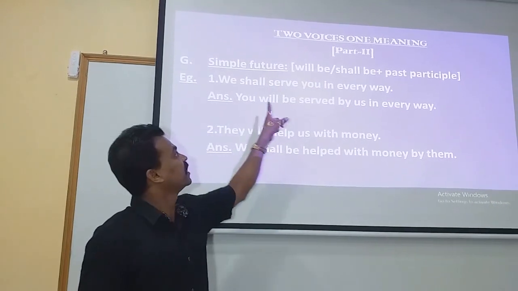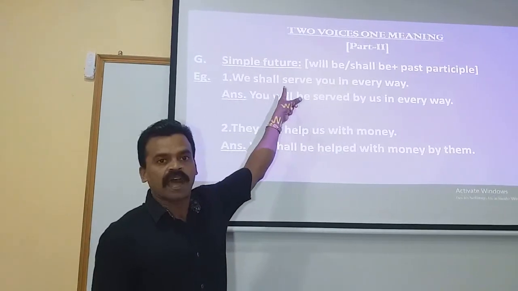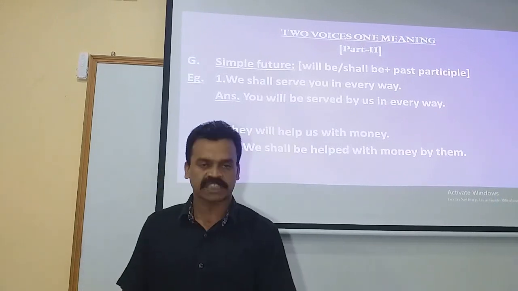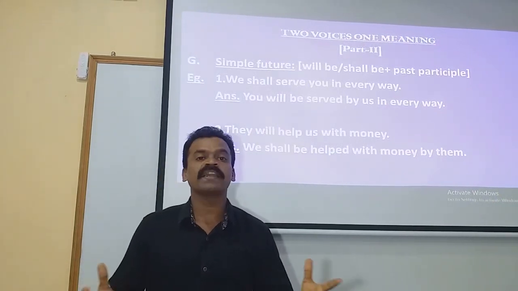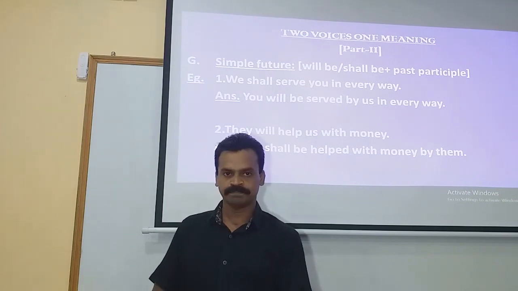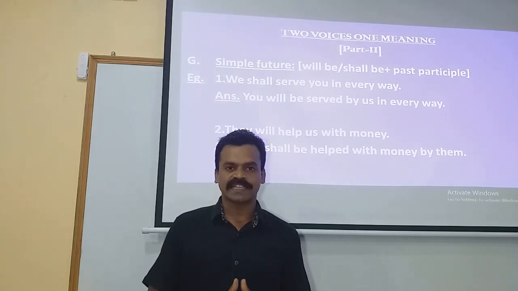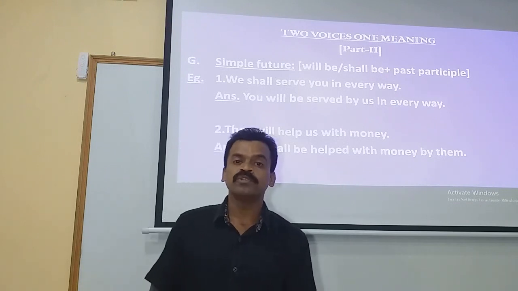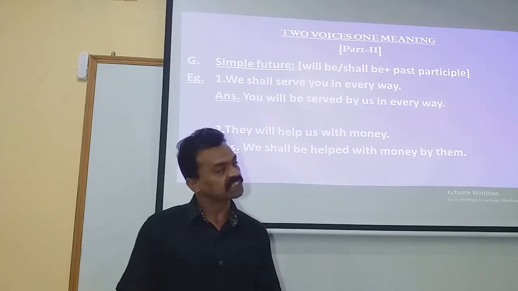Now, in the statement given, it is we shall, whereas in the answer we made use of will in the place of shall. What is the reason behind it? To understand that, we should know where to use will and where to use shall.